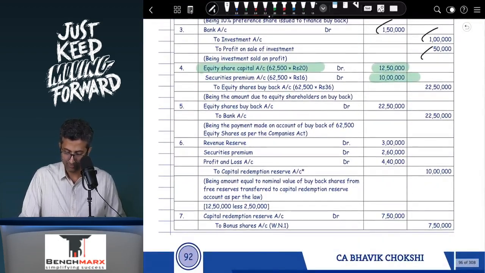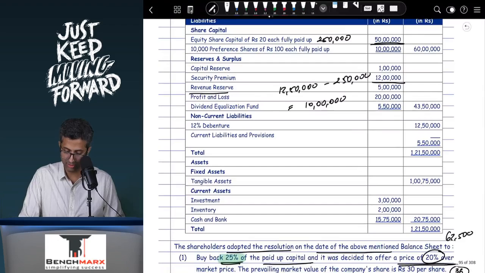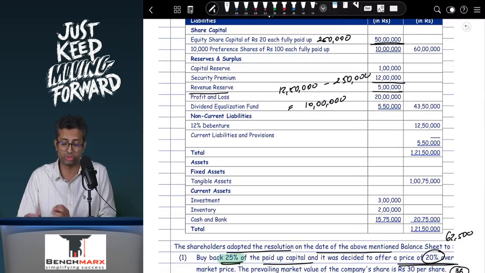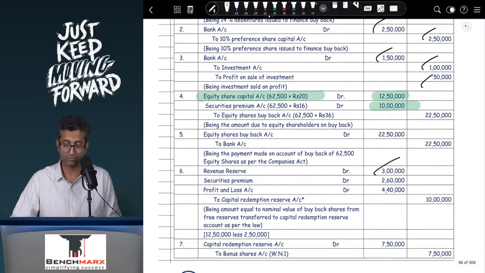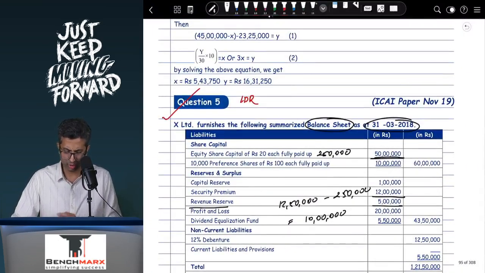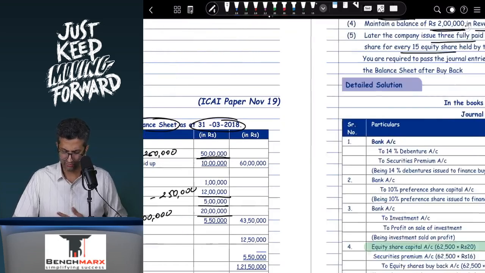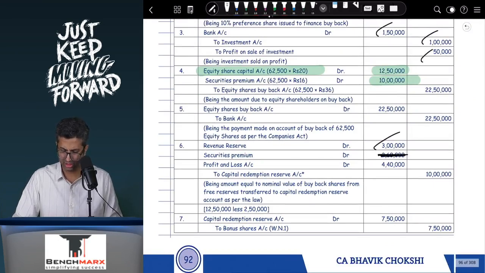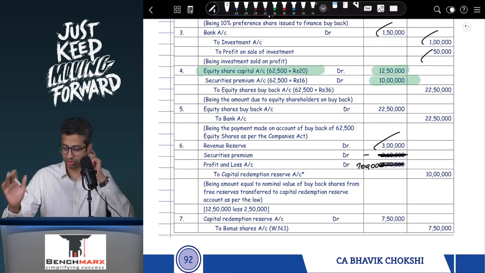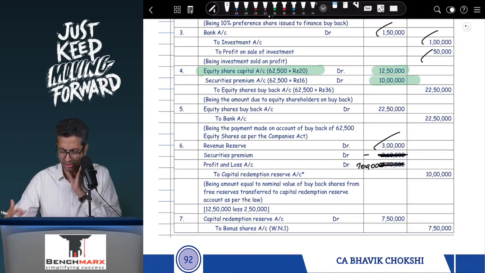If you go to see, first I will use revenue reserves. Revenue reserves are 5 lakhs, but I need to keep 2 lakhs, which means revenue reserves will only be used for 3 lakhs. Perfect. Next, ideally, I should use the securities premium for this. No, I will use balance in P&L. Over here, they have taken it. I will probably rectify it. So to keep it consistent, I think the remaining 7 lakhs entirely will be taken from the profit and loss account to CRR, and they've mentioned that any other permutations, combinations are also possible. For a consistent working, we will take the 7 lakhs from the profit and loss account.